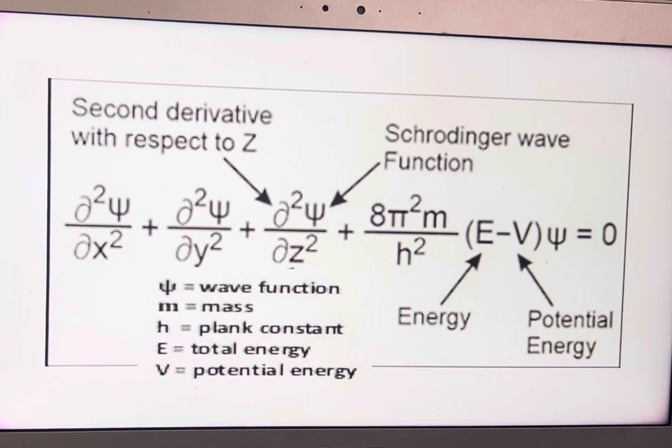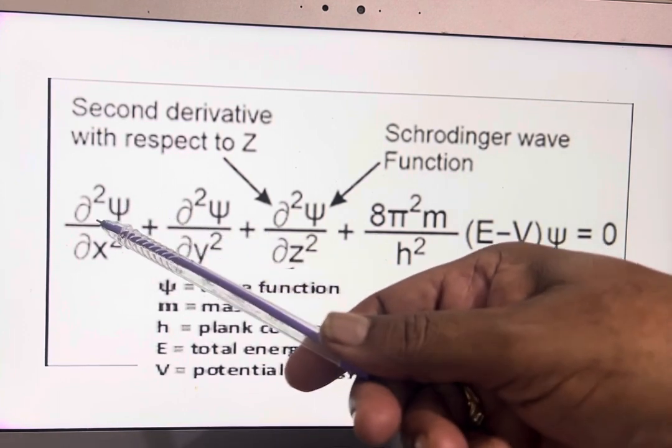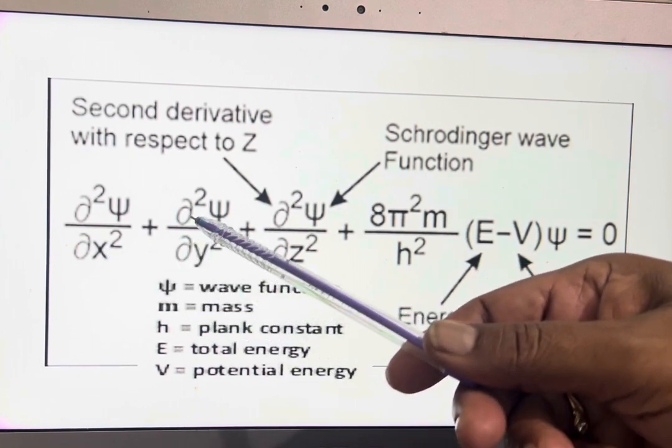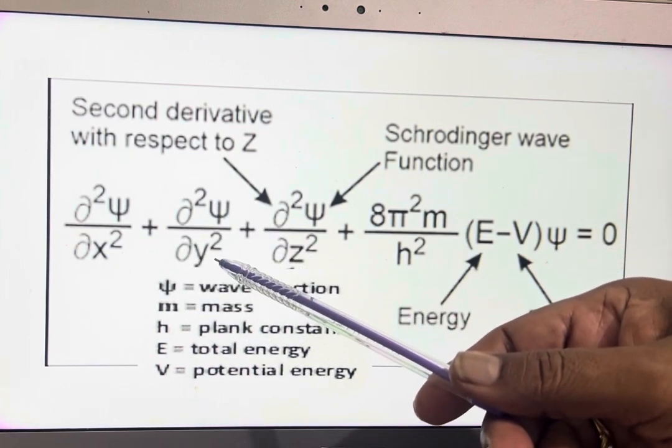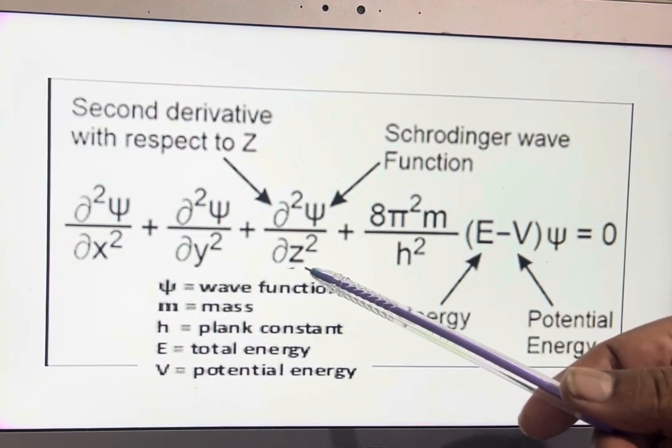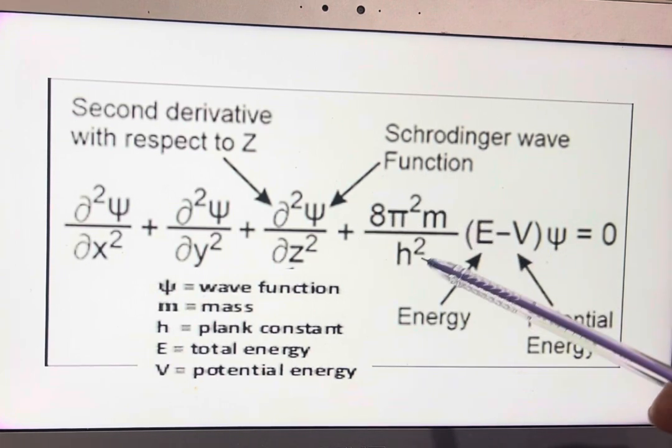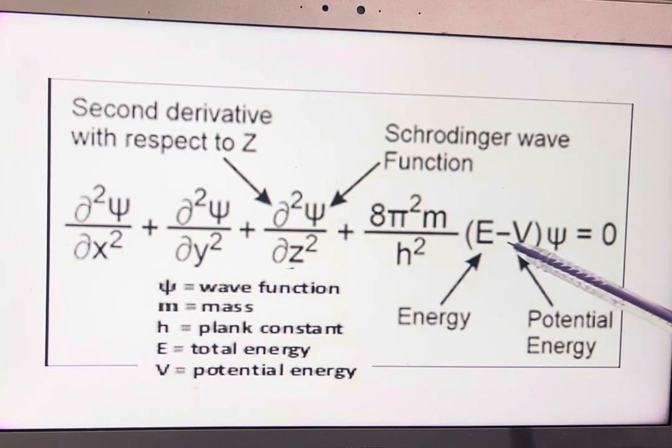This is the Schrödinger's wave equation. We can read it like this: dou square psi by dou x square plus dou square psi by dou y square plus dou square psi by dou z square plus 8 pi square m by h square into E minus V into psi is equal to 0.